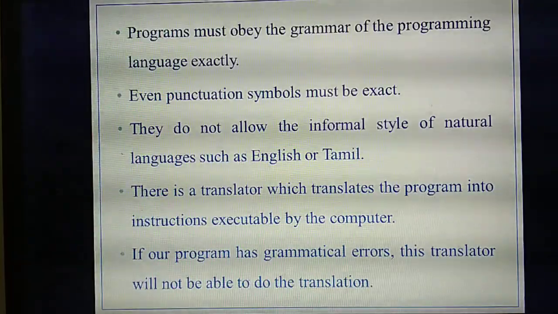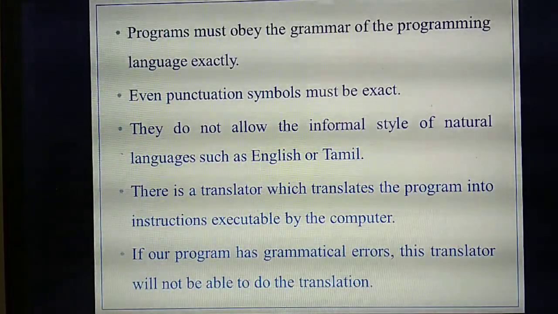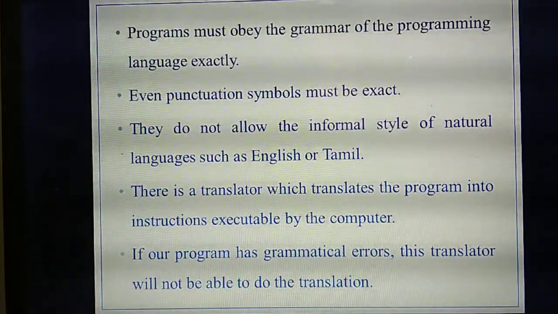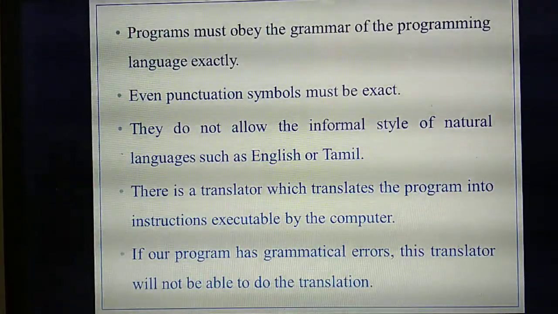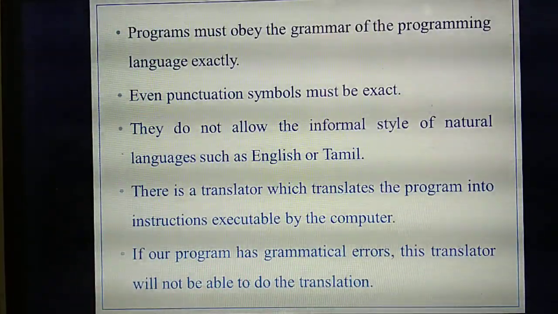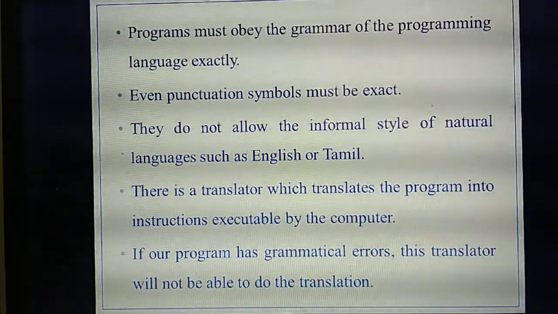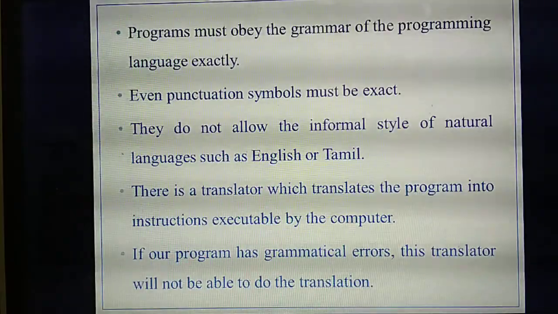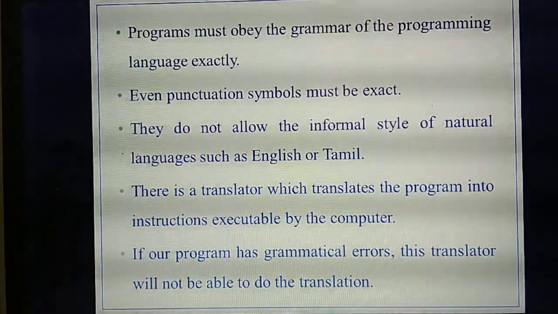Understand why we call programs formal and informal? Formal means programming languages have some formats, and based on those formats you need to write the program. Similarly, in formulas, how you substitute the values is fixed. Programming languages also have formats, and you need to write based on them. Even if there is some mistake, the programming language will point it out. You can't write according to your own wish; that would be informal style, like natural languages.